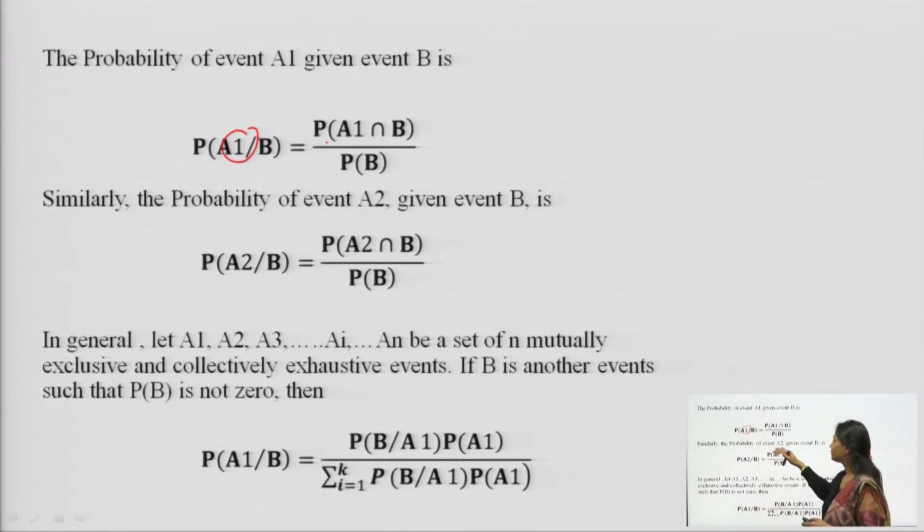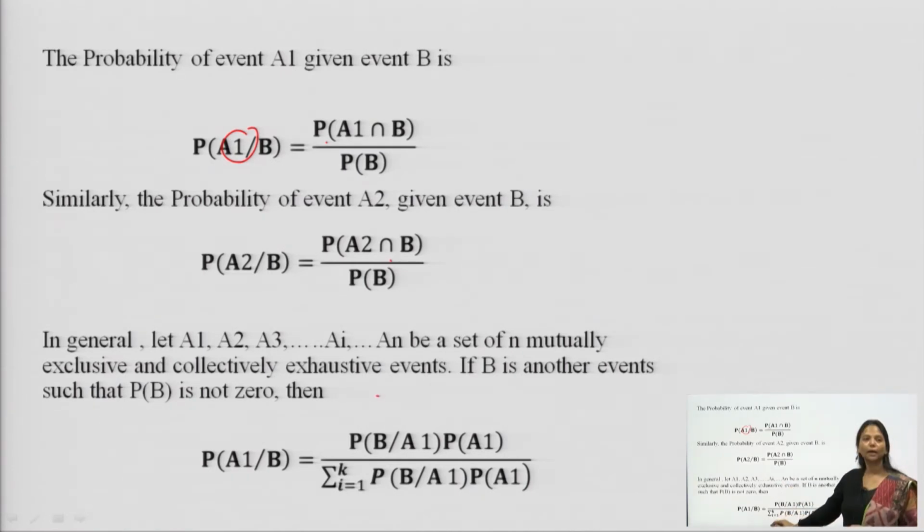The probability of event A2 in a similar manner is given as follows: when I want to find the probability of A2 and I know the event B, it is the probability of A2 intersection B over the probability of B, which is already known. But what if you have n events A1, A2, A3, A4 which are mutually exclusive and exhaustive together?